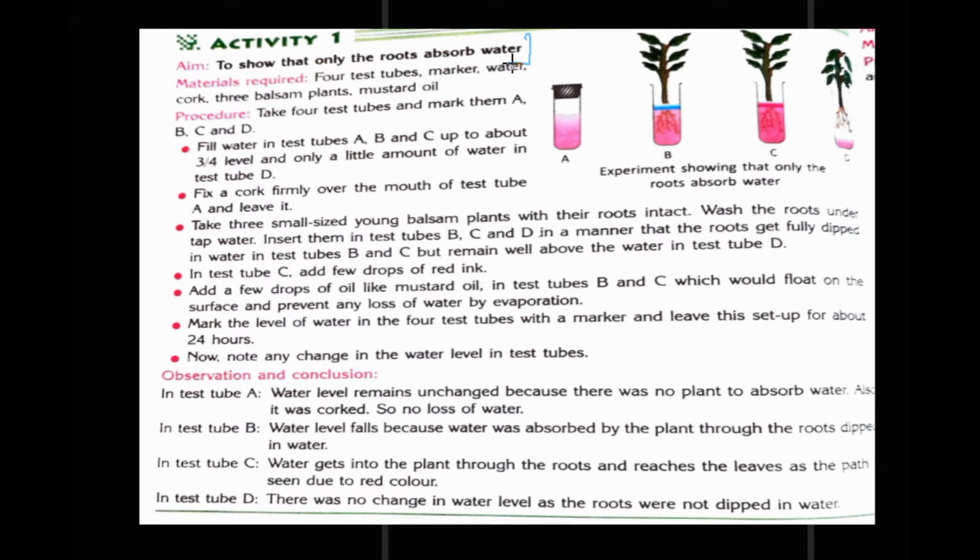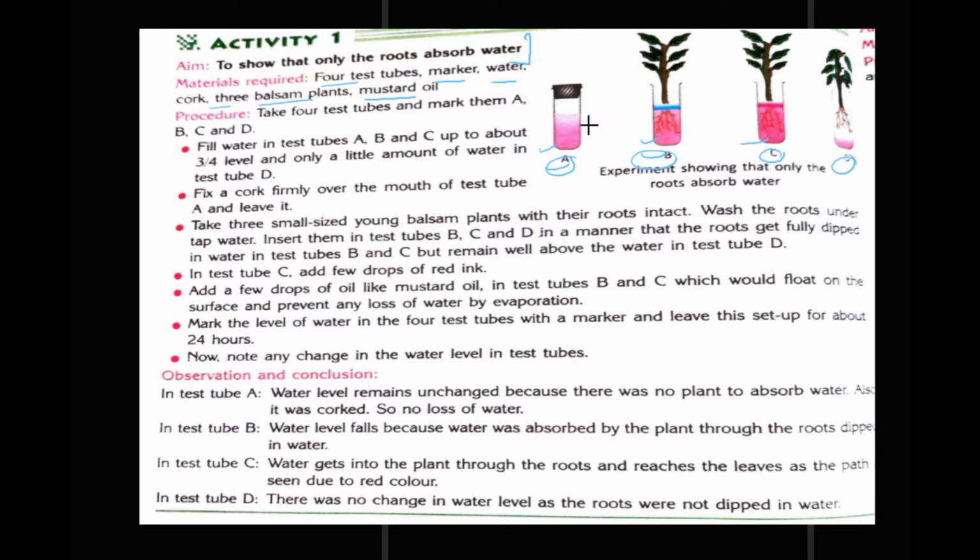For this activity we require the following material: 4 test tubes, marker, water, cork, 3 balsam plants, mustard oil. Procedure: take these 4 test tubes and mark them A, B, C and D with the marker, and fill water in test tubes A, B and C.